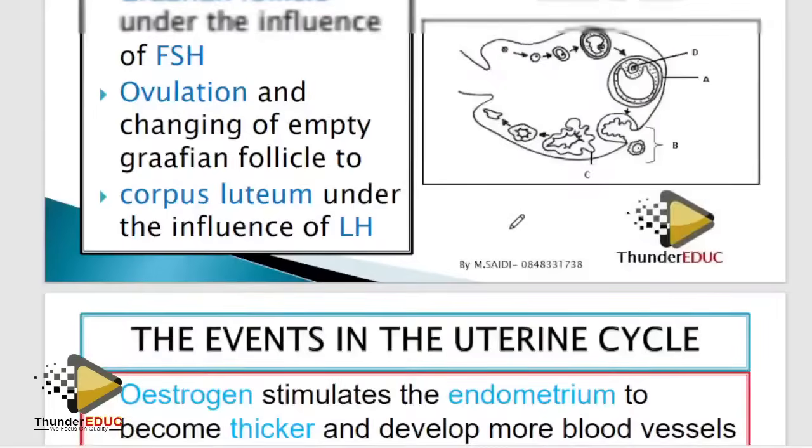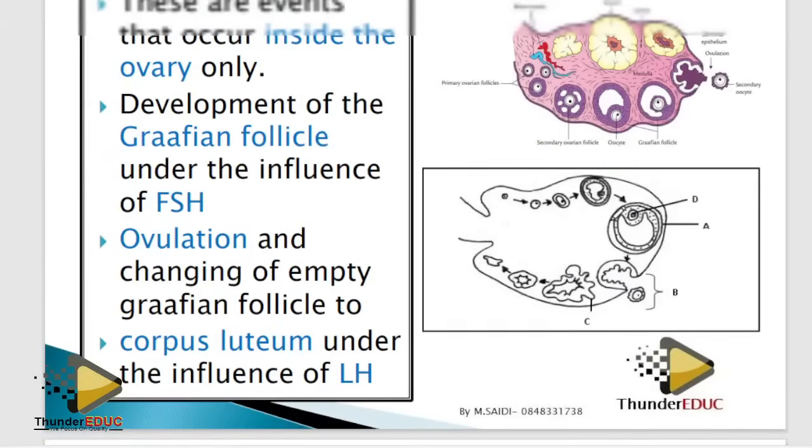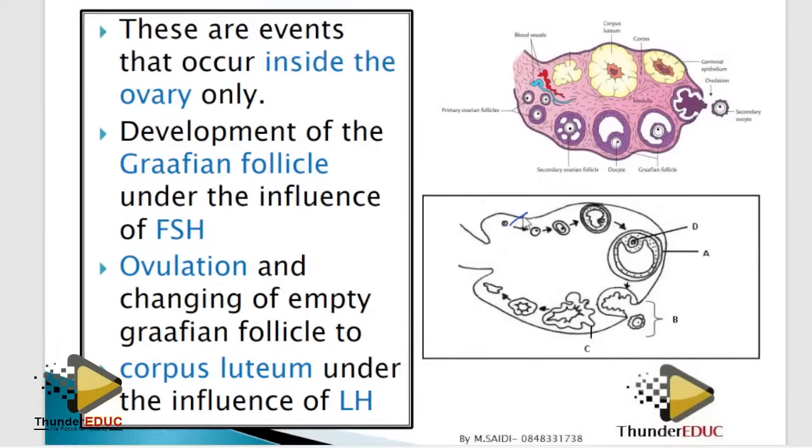So please make sure you know this. But for the uterine, you need to know the hormones which are produced here and the function of each hormone. That's all. The ovarian is done: hormone produced and the function of that hormone. That's all.